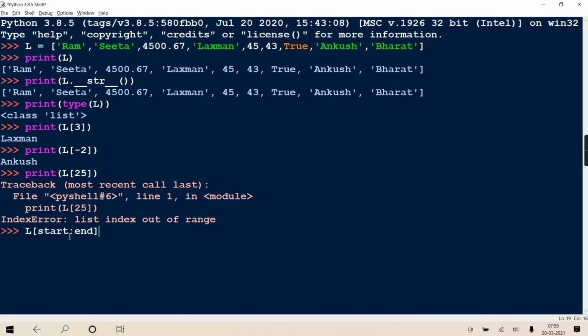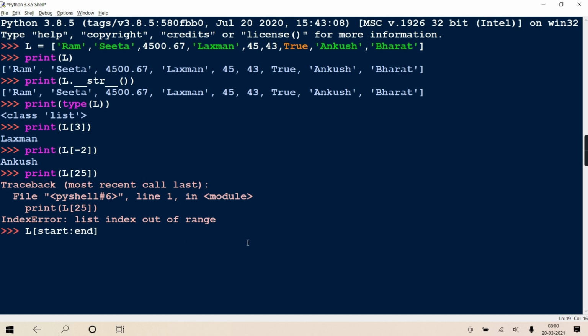Colon is acting as a slice operator. Slicing means getting the part of something, right? If a cake is kept at a birthday party, you take a slice from it. It depends on how much size you want, isn't it? Some health conscious people will take a very thin slice from it. Those who are not bothered about their health take a big piece. So when we are extracting some part of it, we call it a slice. So who is making a slice from your list? Colon. You give a start index and you give an end index.